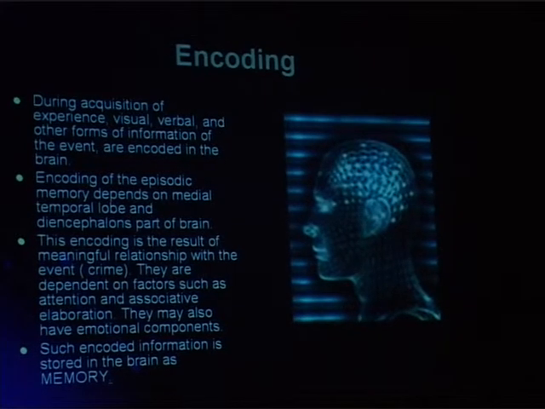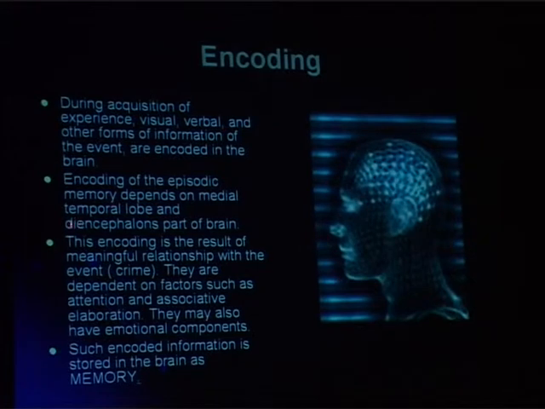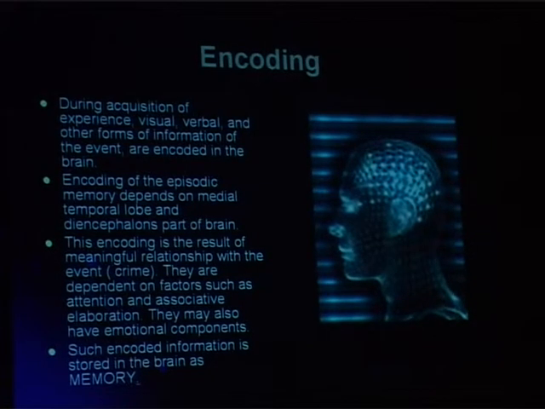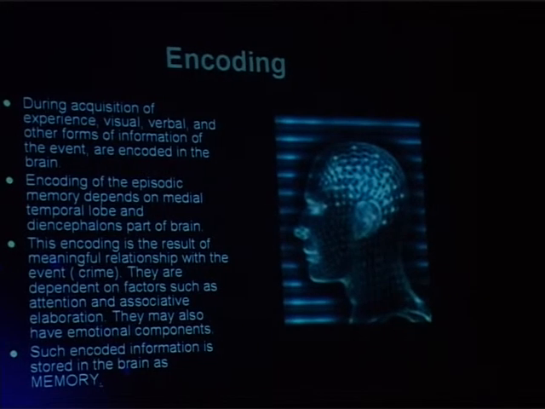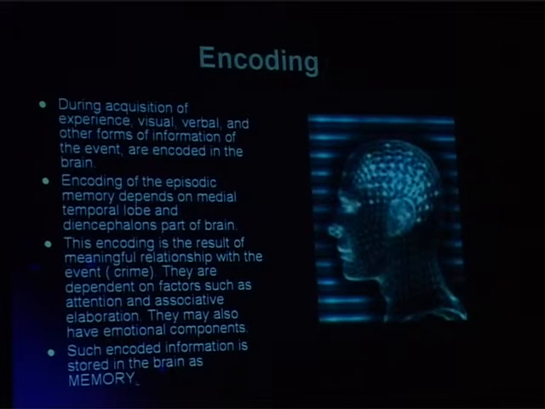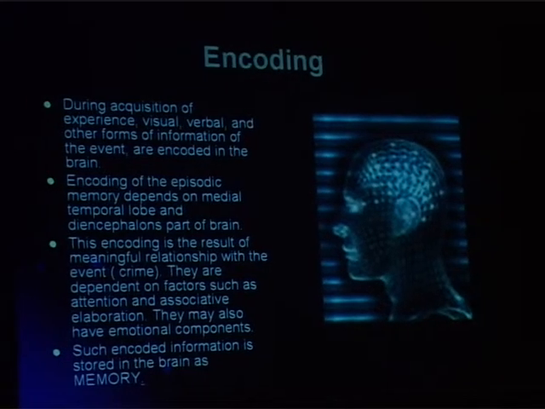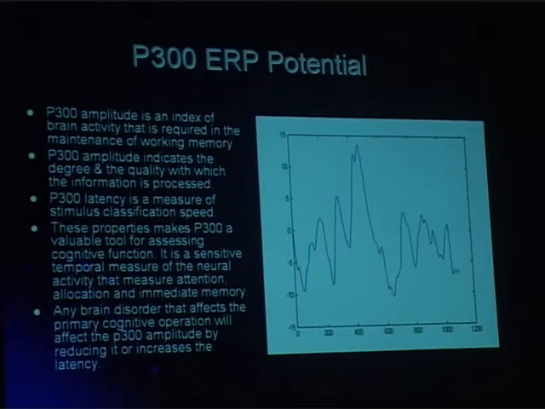The encoding depends upon particular parts of the brain, that is the medial temporal lobe and the diencephalon. Encoding is establishing a meaningful relationship with the event. We try to establish the relationship and store it as a particular event in the brain, and such encoded information is stored in the brain in terms of memory.